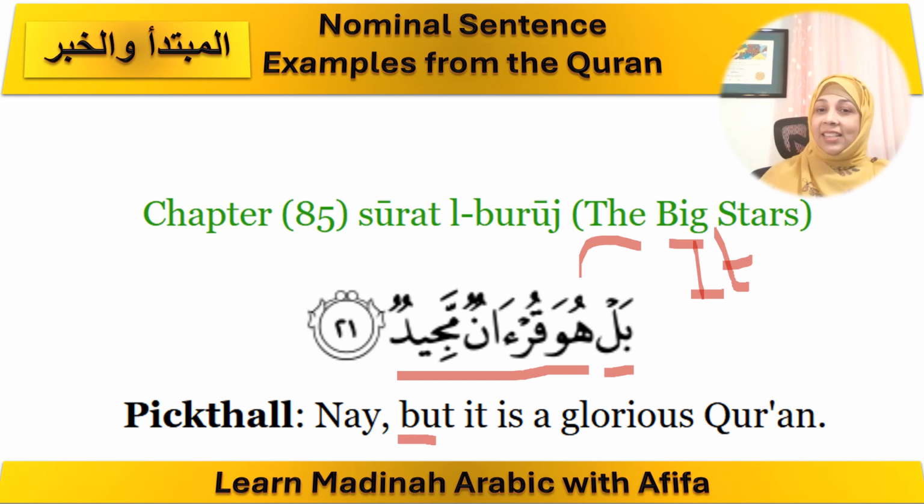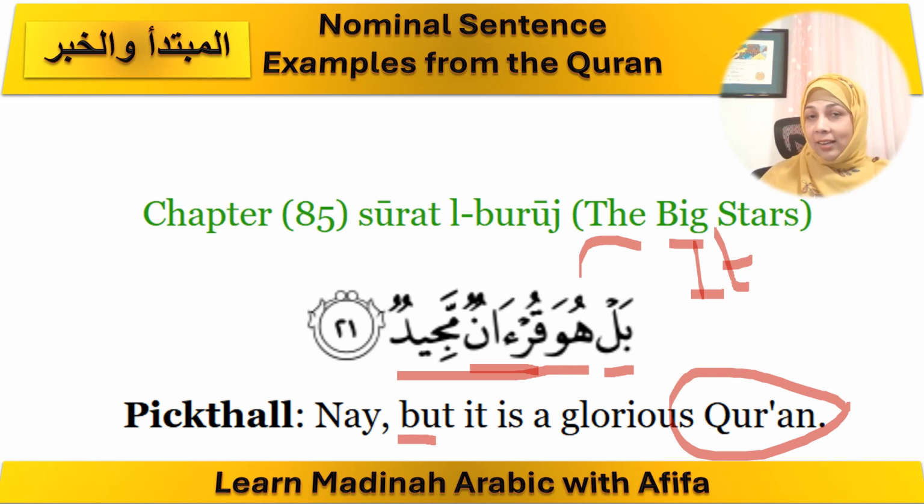So here it is a Quran. So Quranun is the predicate here because it tells you what this it is referring to. So huwa Quranum Majidun. So here Majid is actually describing the Quran as glorious. So if you say red jacket, you're describing the jacket as red. Here Majidun is the adjective for Quranun. And inshallah we will study adjectives in a future lesson. But for now, it suffices for you to understand that here huwa is the mubtada and Quranun is the khabar.